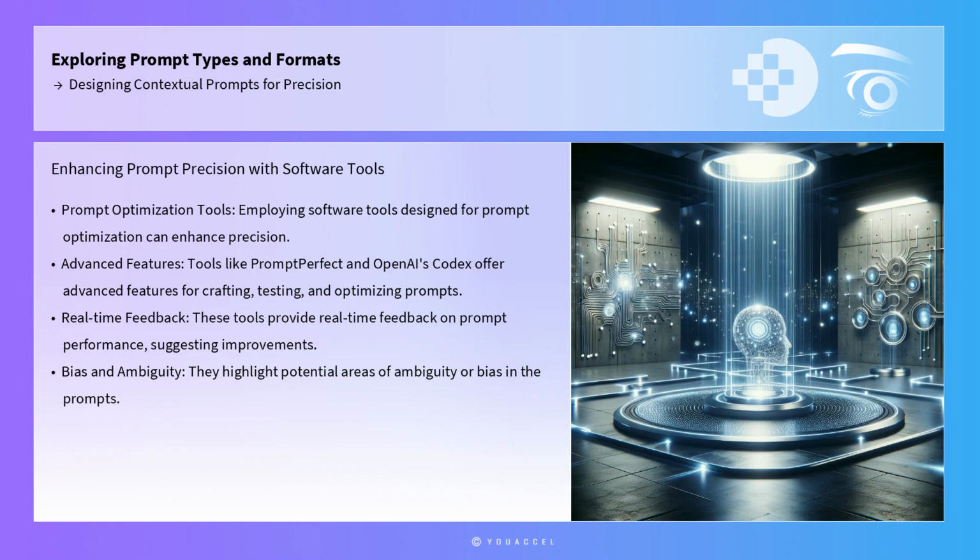In addition to CPF and the checklist, employing software tools designed for prompt optimization can further enhance the precision of contextual prompts. Tools like Prompt Perfect and OpenAI's Codex provide advanced features for crafting, testing, and optimizing prompts. These tools offer real-time feedback on prompt performance, suggesting improvements and highlighting potential areas of ambiguity or bias.